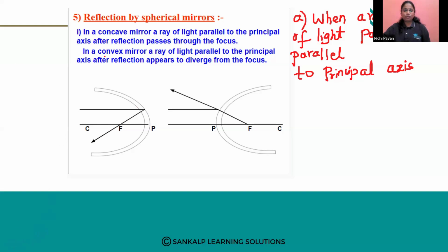Okay, just go through it once. 1 minute I will give you. Go through the diagram. Go through the sentences. Okay. See, CP is a principal axis, parallel ray. When it reflects back, it passes through the principal focus. So here it appears to diverge from the principal focus.